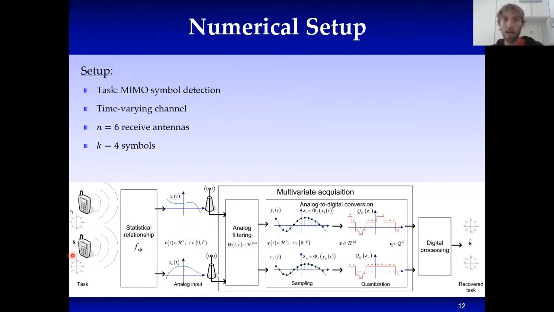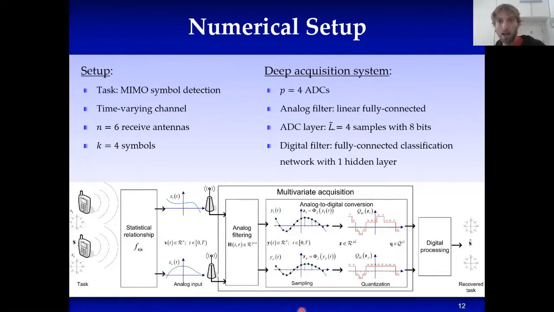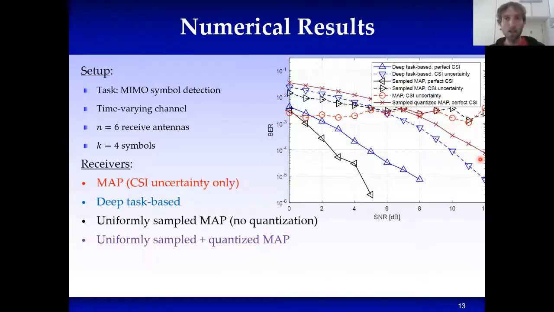We have a set of K users, and the signal is observed using 6 antennas over some time-varying channel. And we consider a task-based acquisition system in which we have 4 analog-to-digital converters. Each one acquires 8 samples, 4 samples with 8 bits, overall a number of 8 bits. And for the digital filter, we assume a fully connected classification network with a single hidden layer. So let's see how well this system performs.